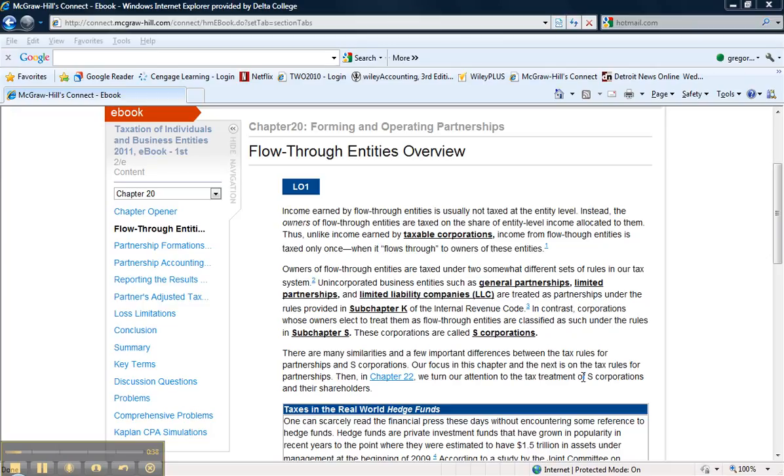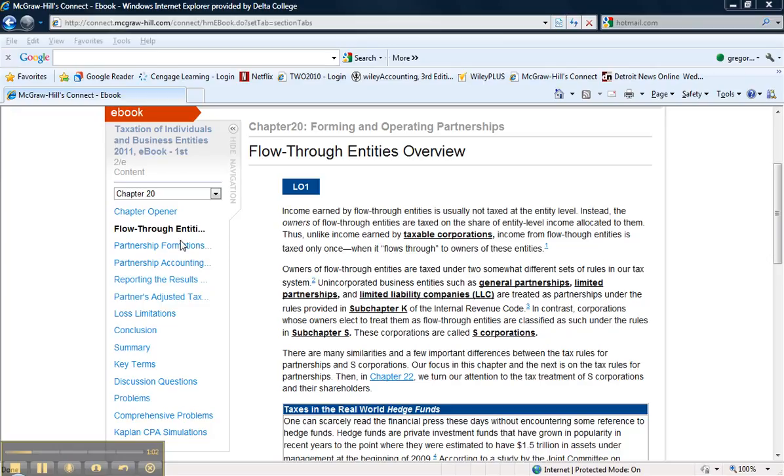Then, assuming there's a bunch of different individual partners, each partner would have their own individual tax return prepared, and on that tax return, the profit from the partnership would show up. It would increase the partner's taxable income and the partner's tax. So that's what the concept of flow-through entity means, and you'll see how it works when you get into the tax return for this chapter.